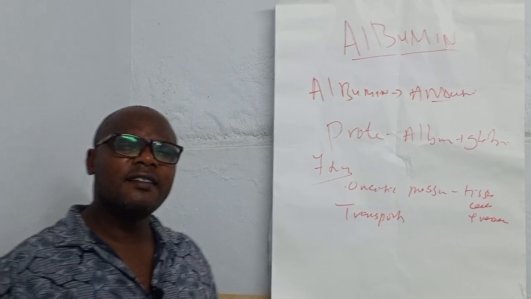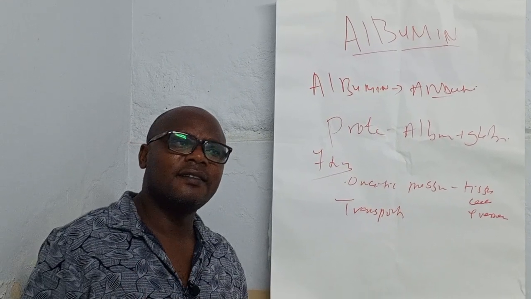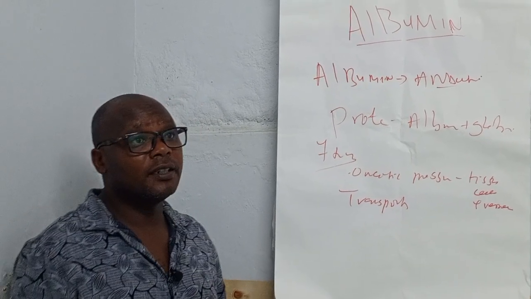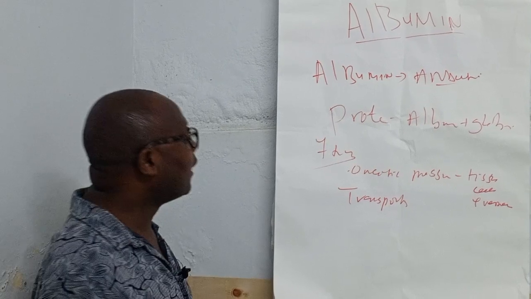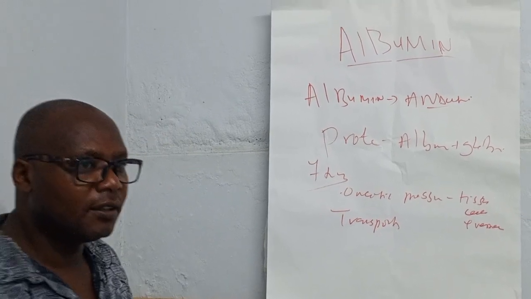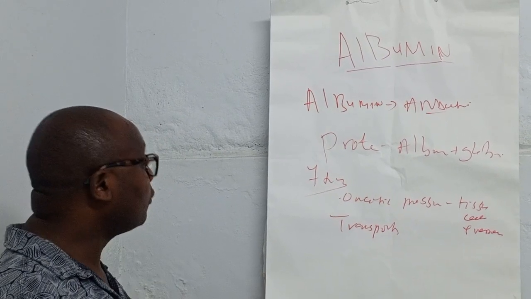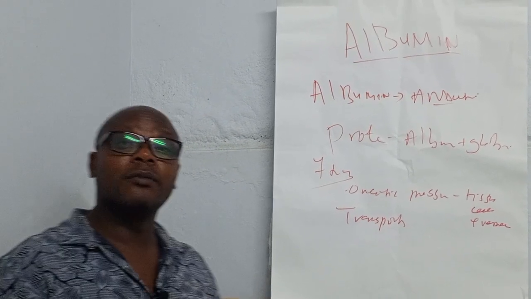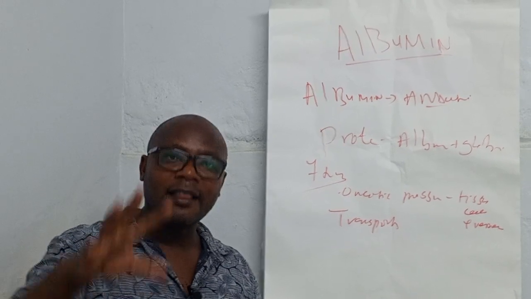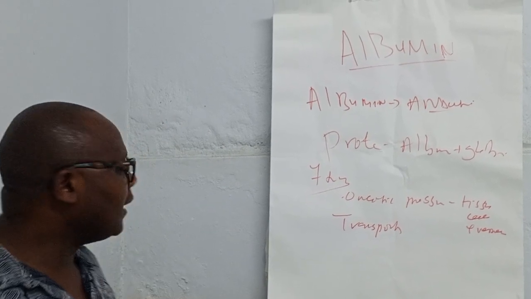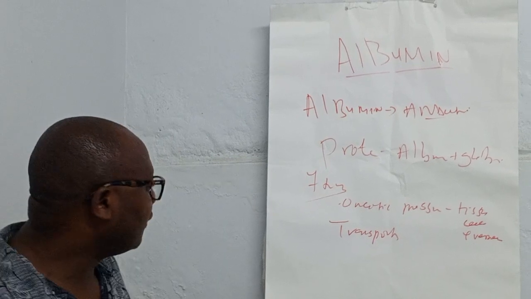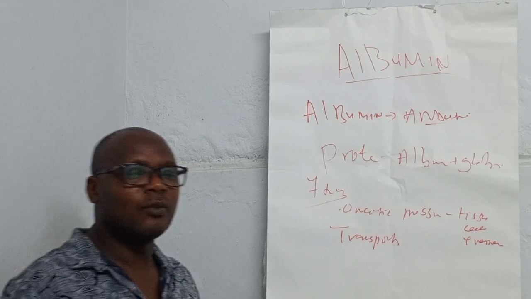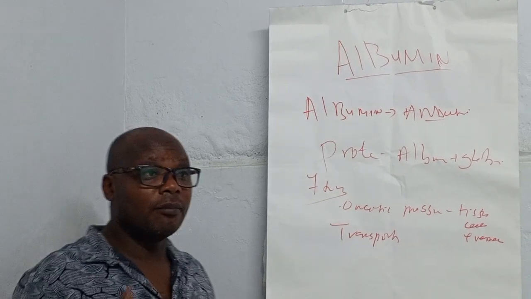Now, albumin is synthesized in the liver. Sometimes low levels of albumin in the body are a result of inadequate intake or inadequate production. So when somebody has low albumin, it can be either number one, low intake, number two, inadequate production, or number three, excess loss. Those are the three cases where you can have low albumin in our body.